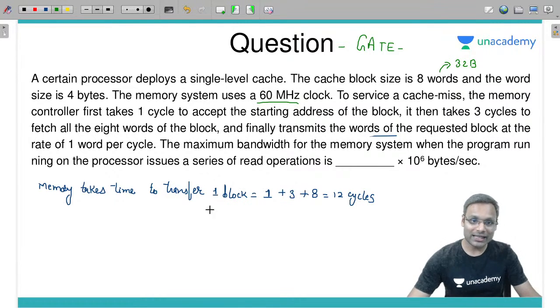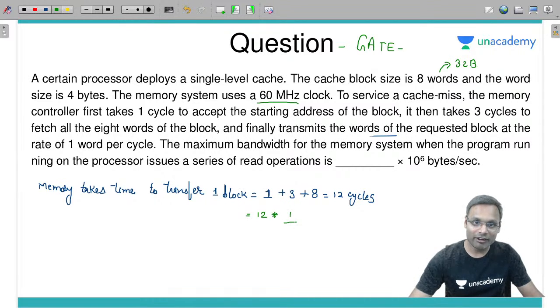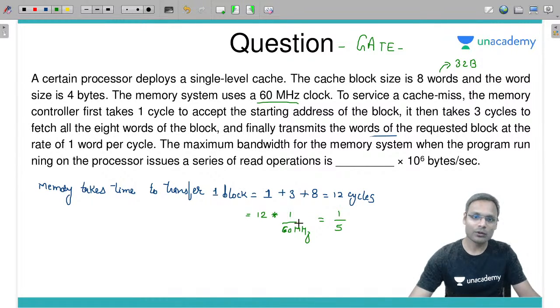Yes, so 12 cycles will be equal to 12 into 1 divided by 60 megahertz time, which is nothing but 12 by 60. Can I say 1 by 5? 1 by 5, mega will go up, becomes micro, hertz will go up, becomes second, microsecond.